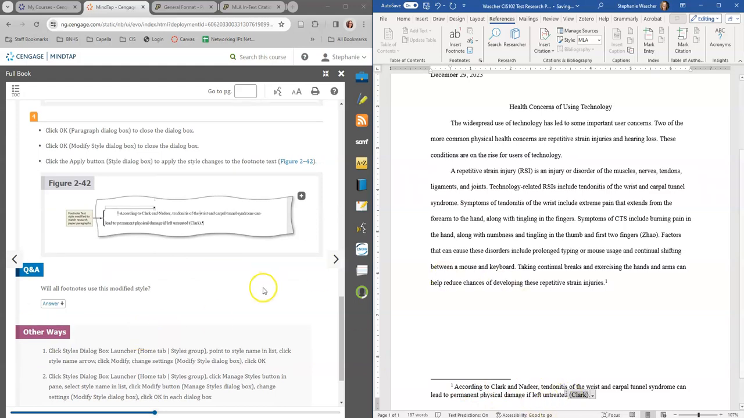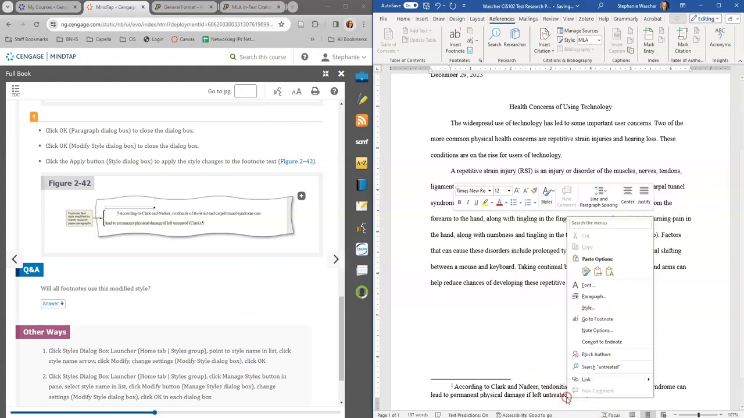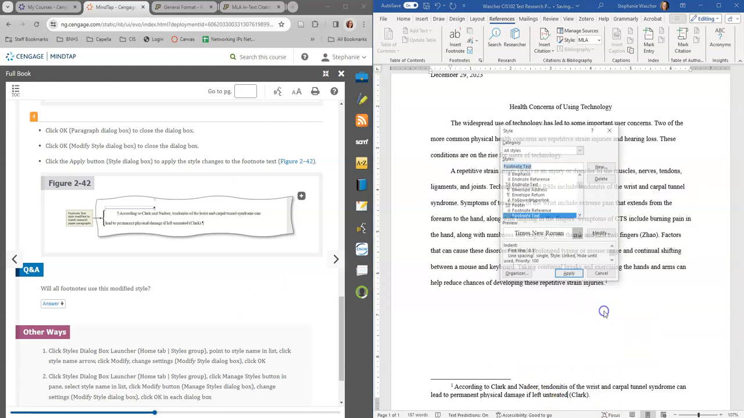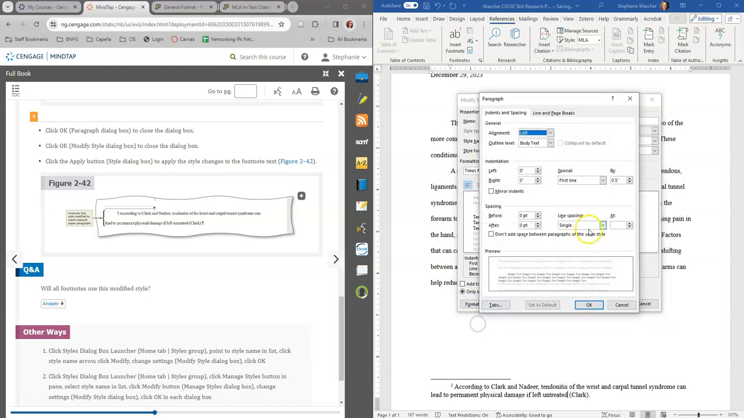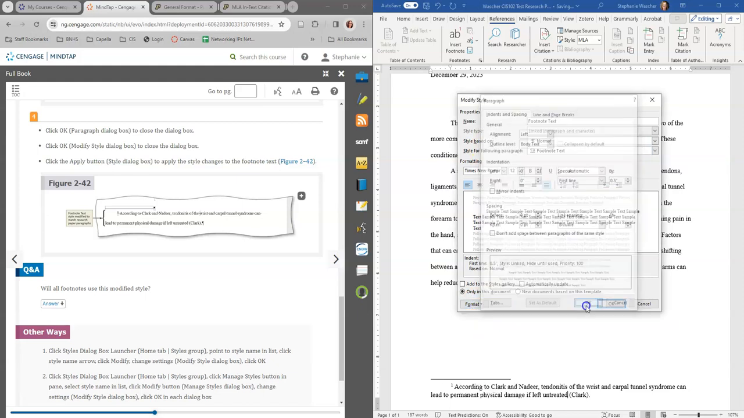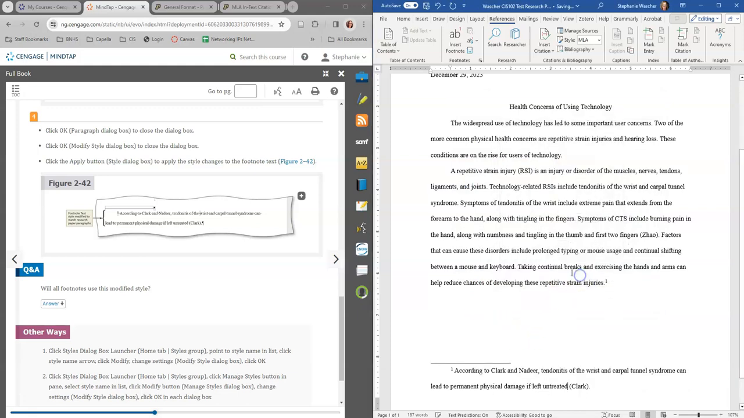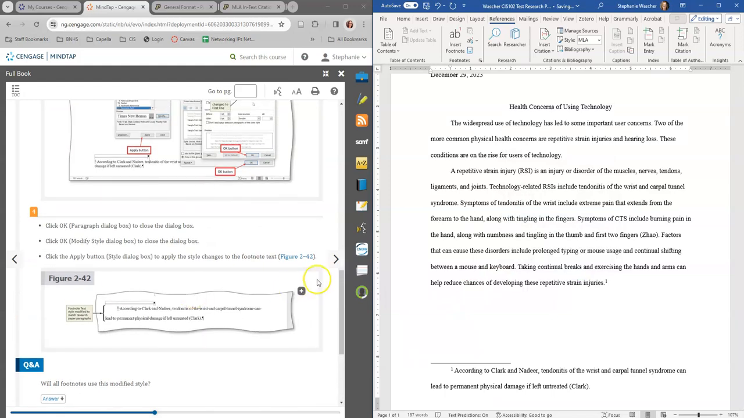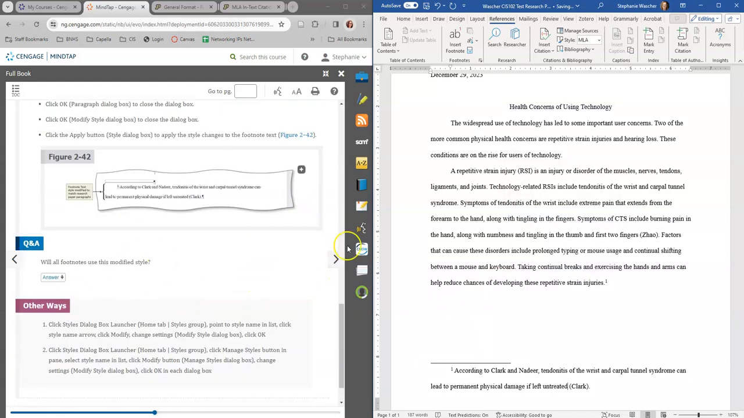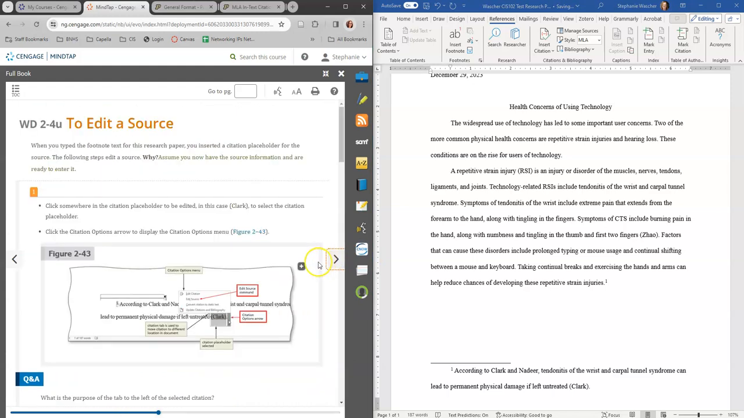Now, oh, I forgot double spacing. So we're going to have to right-click, and go to Style, Modify, and this is footnote text. We have to go to Format, Paragraph, and I forgot to do double spacing. So click OK and OK again and apply. There we go. There's our double spacing. So there's our footnote with all the correct styles.